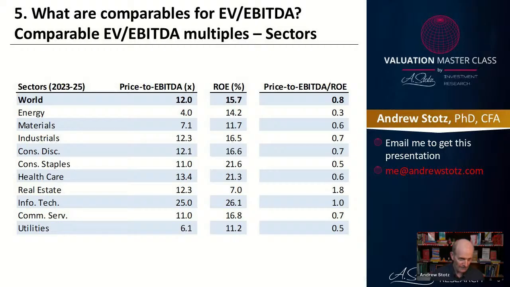And let's look at utilities. Utilities at 6.1 versus an ROE of 11.2. And that is interesting. But let's go back to energy for a moment and look at that 4 in price to EBITDA relative to 14 in ROE. And let's just talk about that for a bit, because I think this will help us understand how to use these multiples. You can never really use a multiple at a point in time. That multiple at a point in time is a guide, right? It gives you an idea of what things are right now.